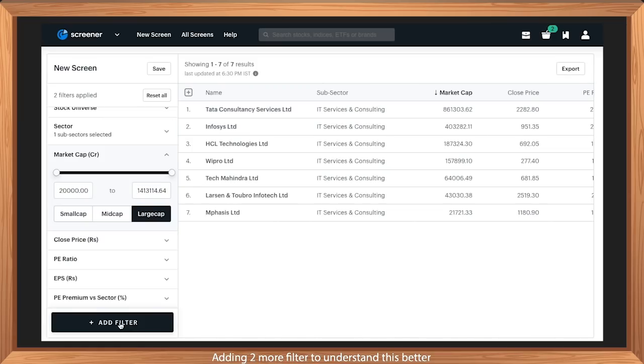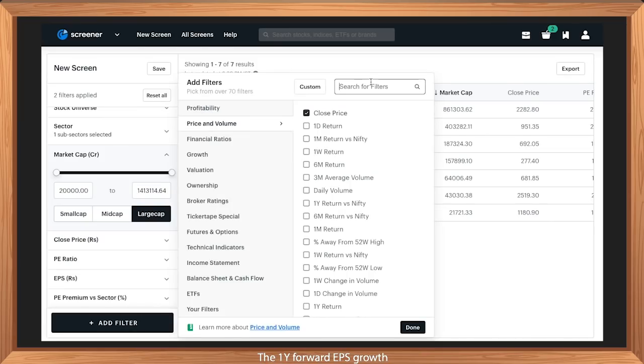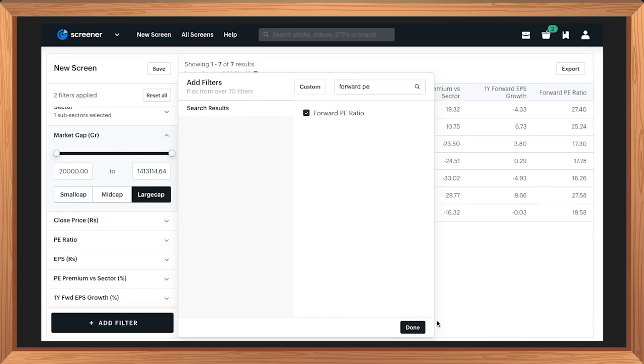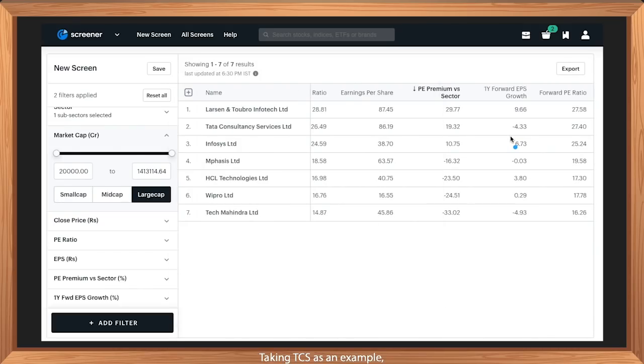Adding two more filters to understand this better, the 1-year forward EPS growth and the forward PE ratio. Taking TCS as an example, analysts are suggesting that EPS will actually come down by 4% next year. And that's why the forward PE ratio is actually higher than the current PE ratio. If that happens, TCS sector PE premium will increase even more.